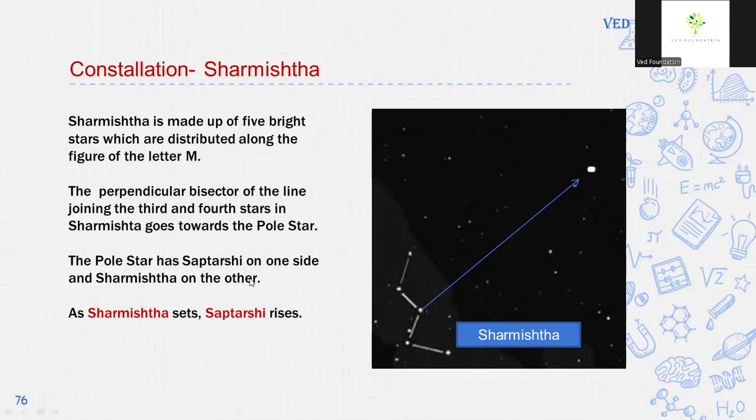The pole star has Saptarshi on one side and Sharmishta on the other side. When Saptarshi sets, Sharmishta rises, or when Sharmishta sets, Saptarshi rises.